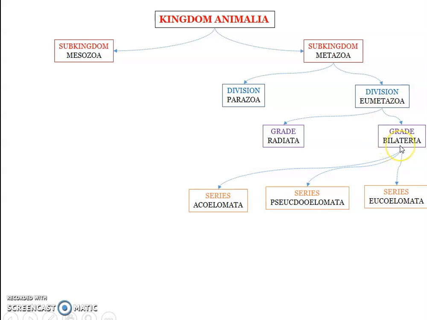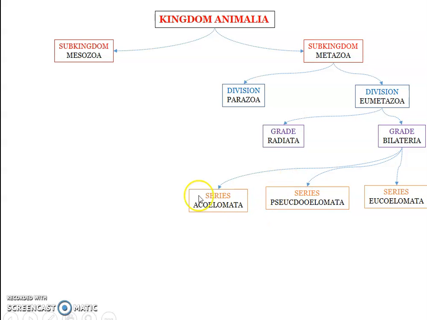Bilateria, the great Bilateria, is further divided into three series: series Acoelomata, series Pseudocoelomata, there is a spelling mistake there, and Eucoelomata. What is the basis of the classification? It is the coelom. What is the coelom and why is this classification made? We will be seeing in the coming slides.